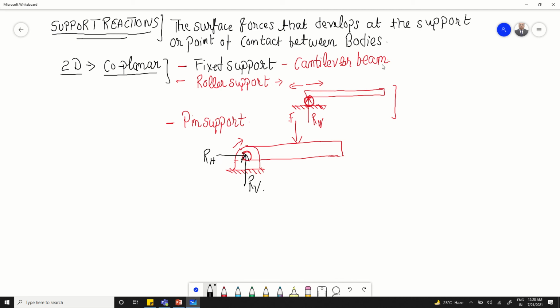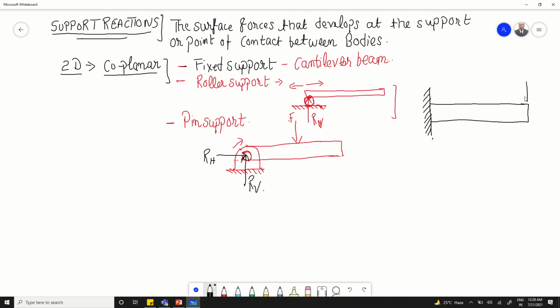See, we have also forgotten about the cantilever beam. What type of reaction forces will exist at the fixed support of a cantilever beam? So let us draw the example of a cantilever beam. It will look somewhat like this. All these are two-dimensional problems, or we can say two-dimensional bodies. Let us say this is your cantilever beam.